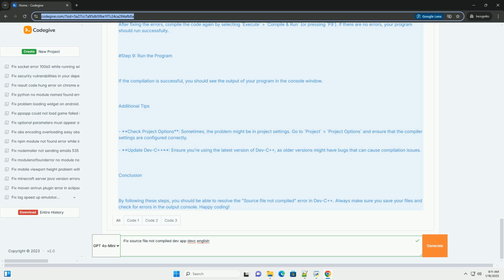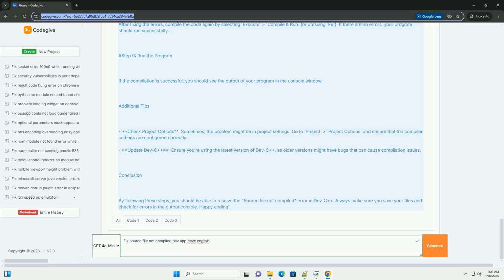Step 7. Fix compilation errors. If you see any error messages in the output window, you need to fix them. For example, a missing semicolon. If you forgot a semicolon, you might see an error like "expected ';' before 'return'". Incorrectly included header. If you see "fatal error: iostream: No such file or directory", make sure you include the necessary headers correctly. Here's an example of fixing a common error. Before fix. After fix.